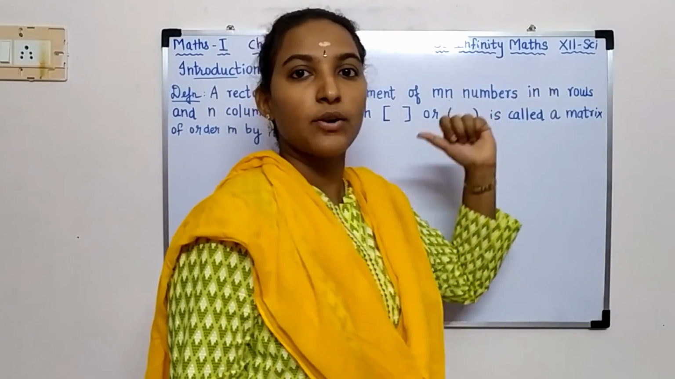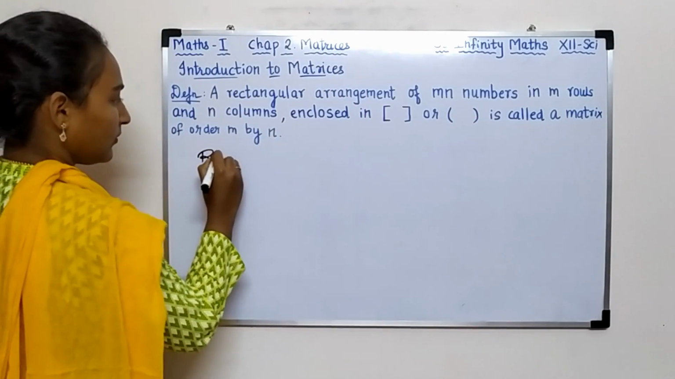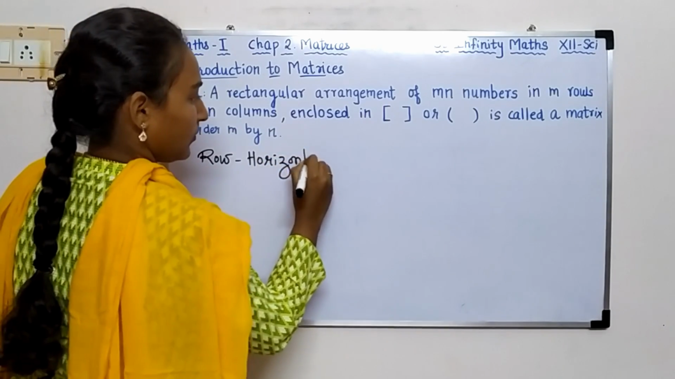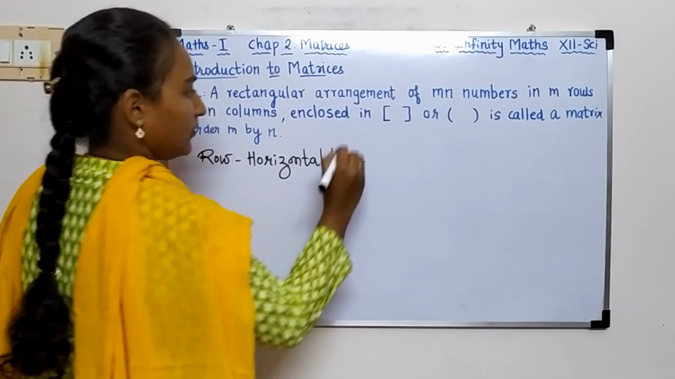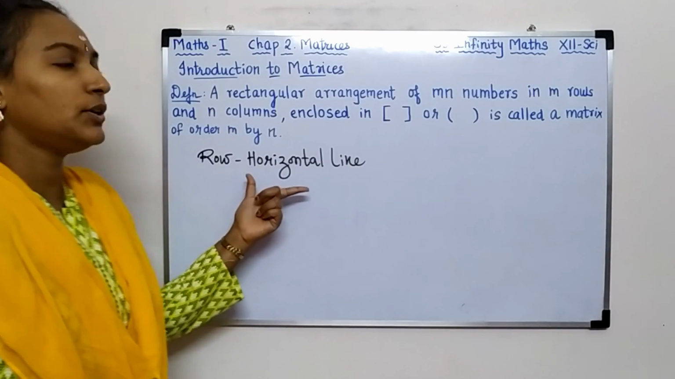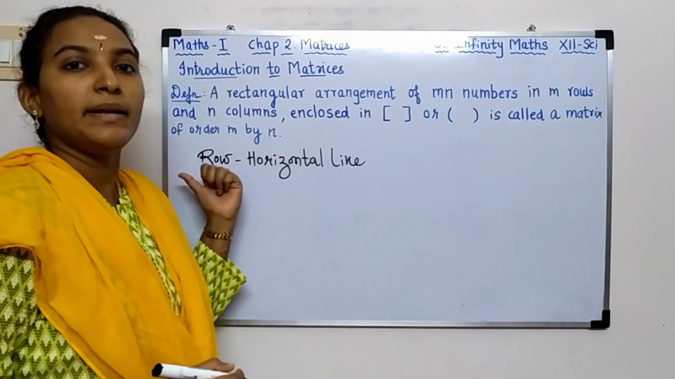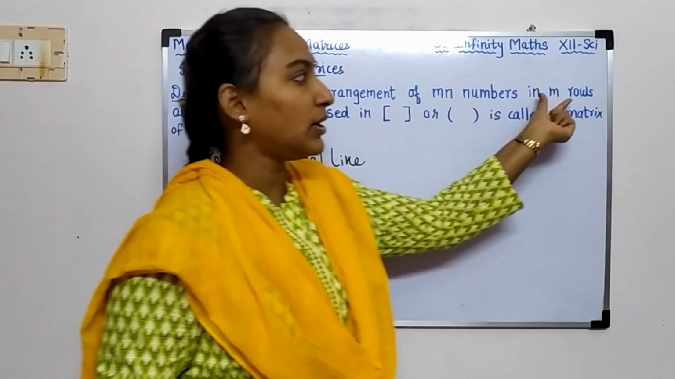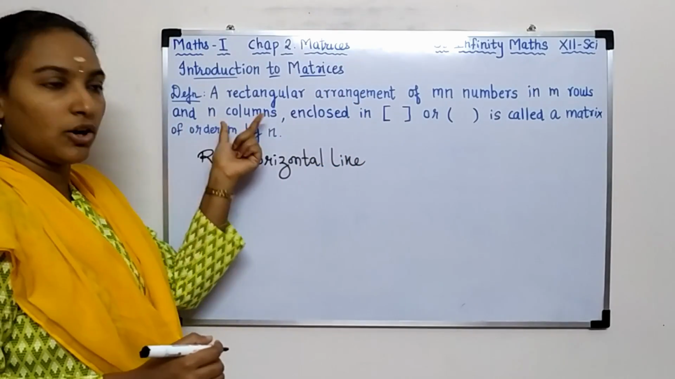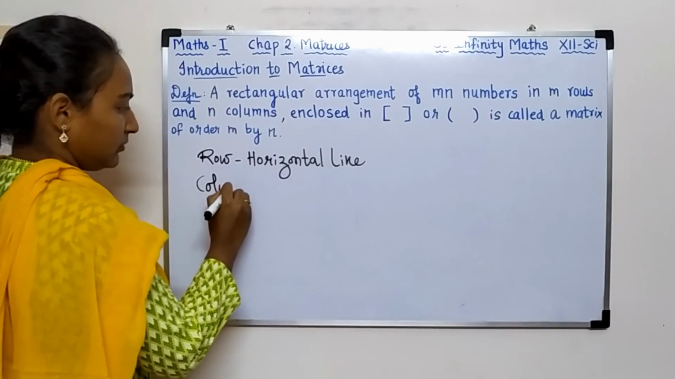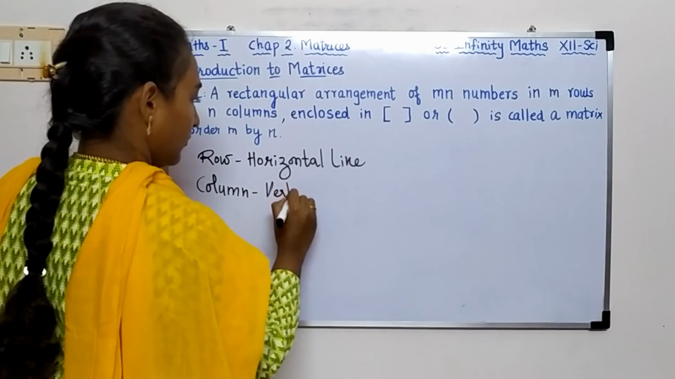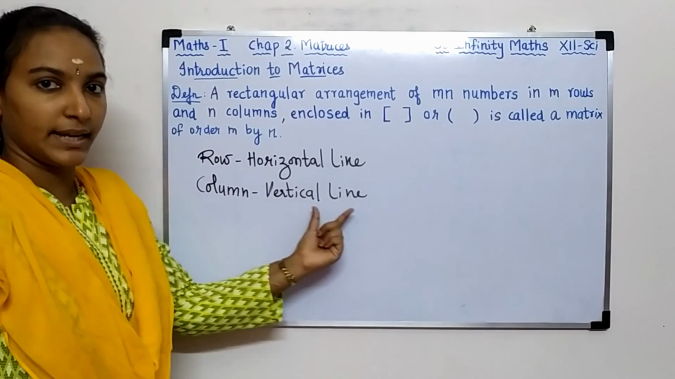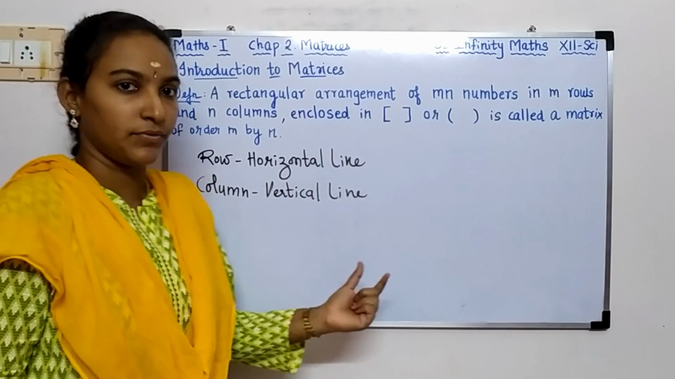In m rows, what is a row? Okay, a row is something similar to a horizontal line. Here we will be writing the numbers row-wise, that is, in a horizontal line. That is called m rows, and we have n columns. A column is nothing but a vertical line. Here the numbers are written in vertical form.